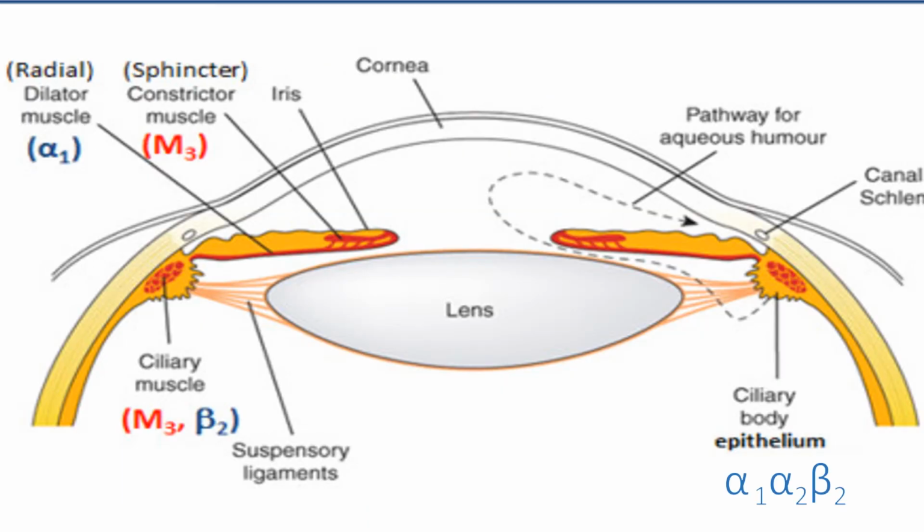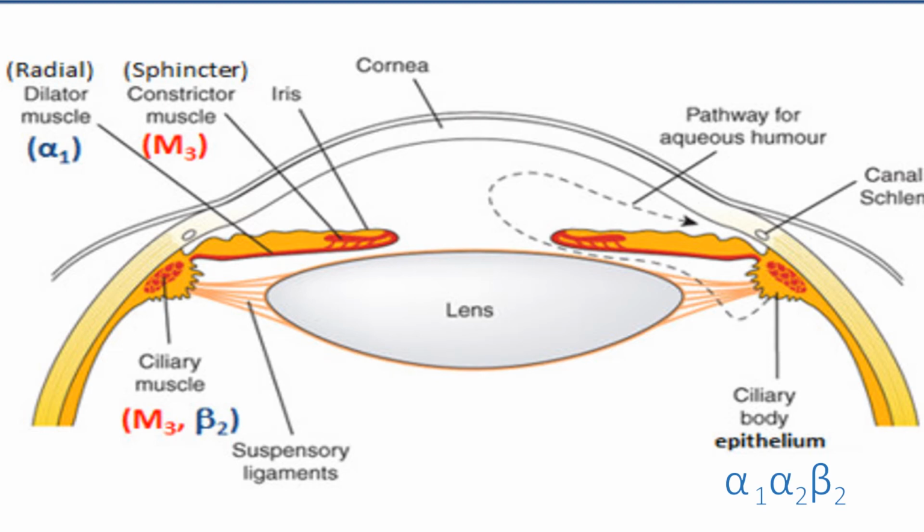Before discussing the drugs, we will see the location of some important autonomic receptors in the eye. We have muscarinic receptor M3 and adrenergic receptors like alpha 1, alpha 2 and beta 2. The first one is the M3 muscarinic receptor, which is located in two sites, the ciliary muscle as well as the constrictor pupillae of the iris. In the iris it leads to constriction of the pupil, that means miosis.